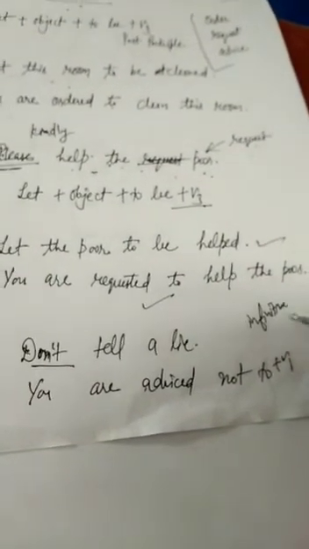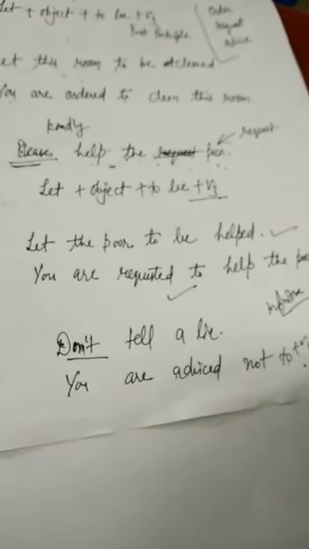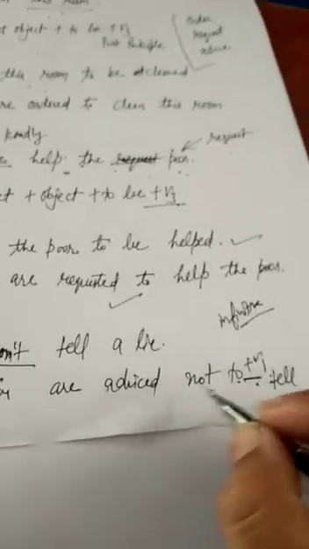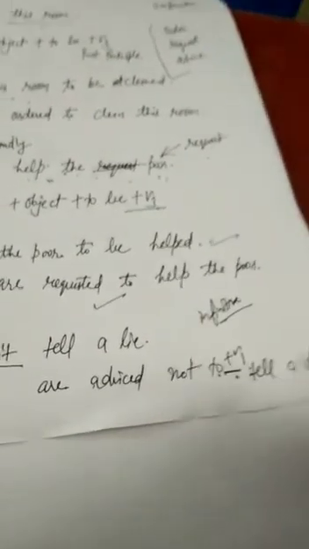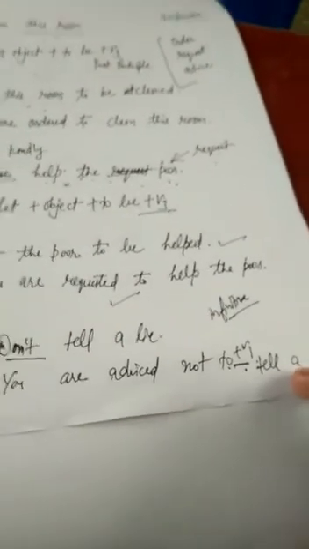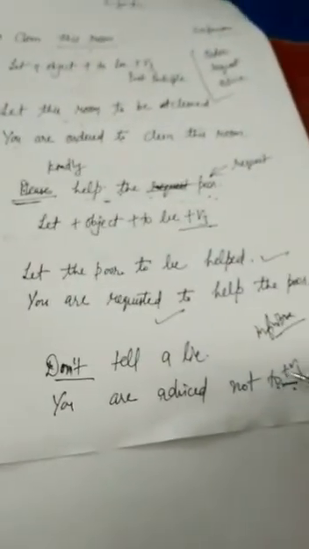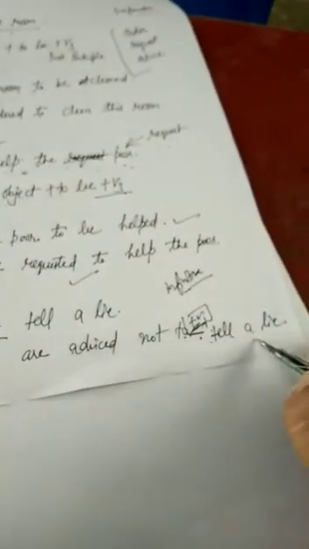According to the rule, after to we use the first form: not to tell a lie. If you use to not, then the first form would be there, which is not appropriate or correct. You are advised not to, because after to we use the first form. It's called the infinitive type. Not to tell a lie.